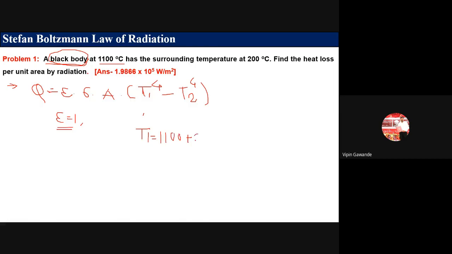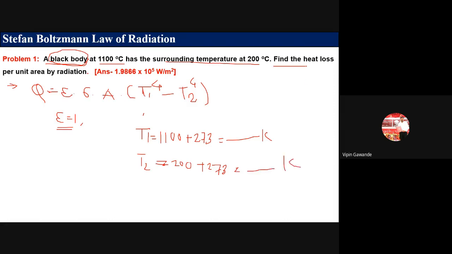1100 plus 273. So that comes out to be in Kelvin. And the second temperature is given, the surrounding temperature, that is T infinity or T2. So T2 is equal to 200 plus 273. That much Kelvin we have taken here. Okay, so 200 plus 273.